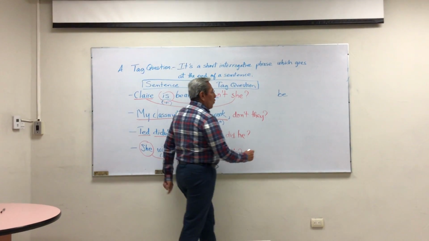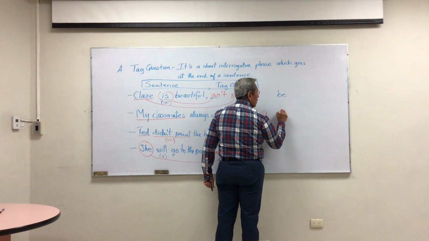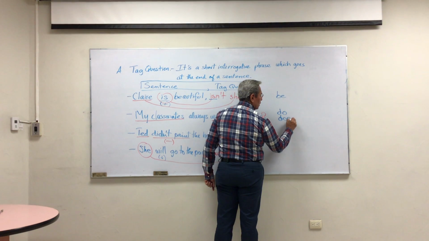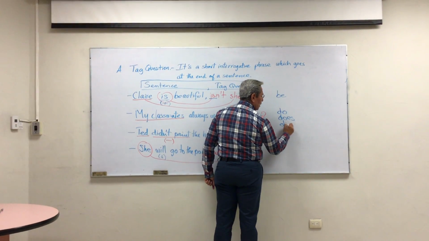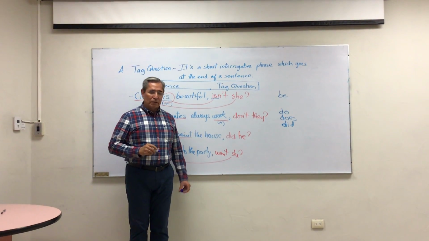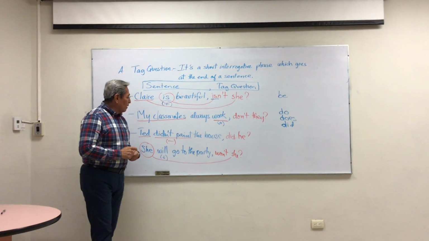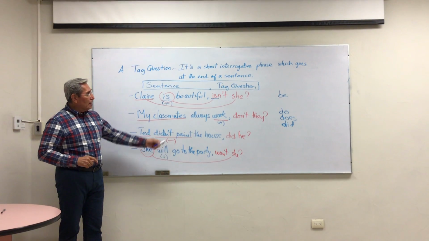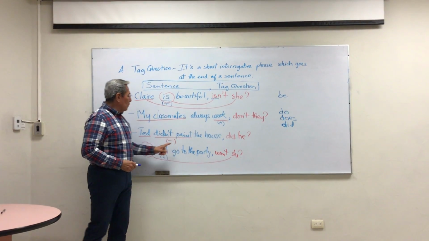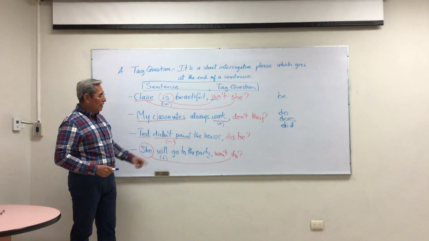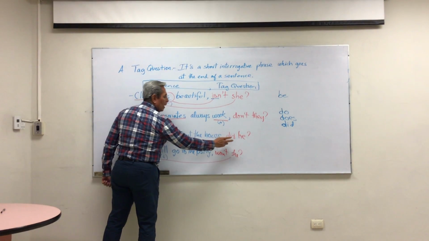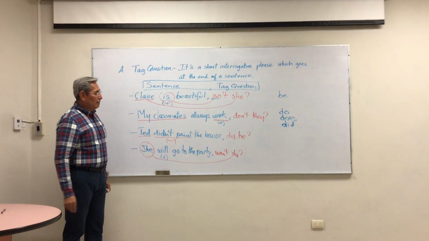In that case, we have to use the auxiliary verbs do, does, or did, if it were simple past, okay? In the third one, it's the same one, but in the past tense. Only one verb, but this time it's negative, right? We have to keep it the same way, but this is negative and the positive form, okay?